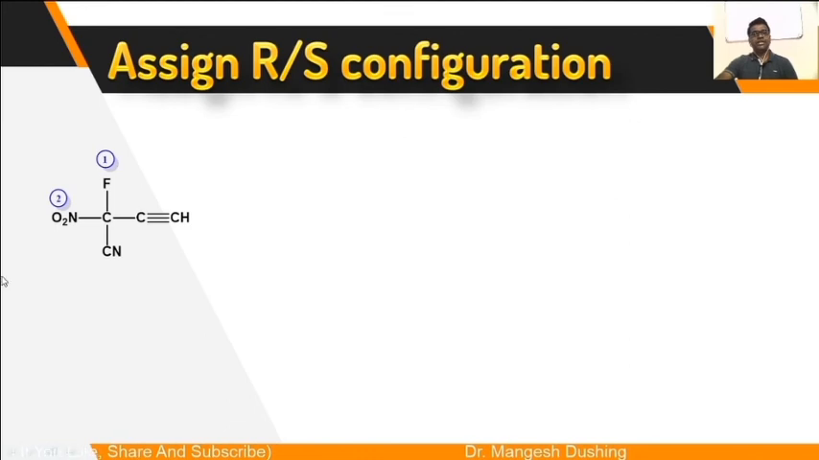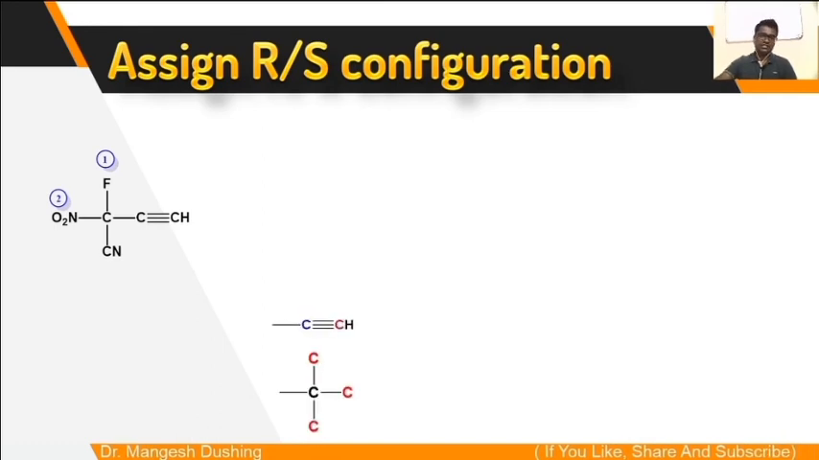Now here are 2 carbons, so go for the next atoms. So CN means C triple bond N and this is C triple bond C. C triple bond C means this triple bond you have to consider as 3 carbon atoms, right? 3 single bonds to this carbon atom. So these 3 atoms are carbon, carbon, carbon. So this triple bond is considered as 3 single bonds with the carbon. So those next 3 atoms you should write likewise: carbon, carbon, carbon.